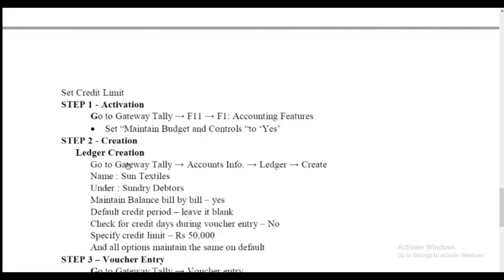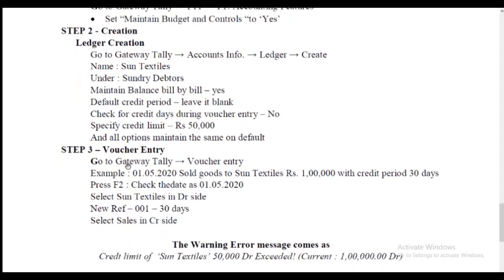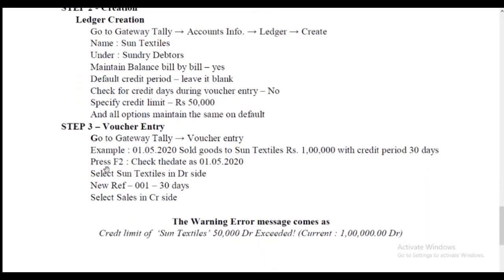Now we move to step 3, voucher entry. Go to Gateway of Tally, voucher entry. Example: 1/5/2020 sold goods to Sun Textile rupees 1 lakh with credit period 30 days. Now we can't press F2 because the last transaction has the same date, 1/5/2020.